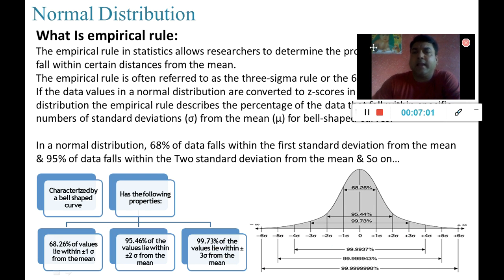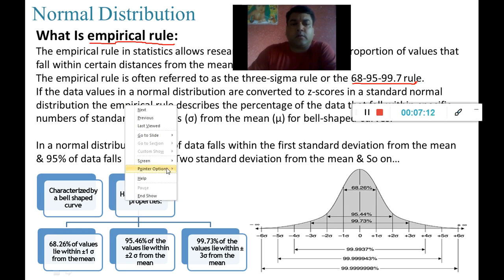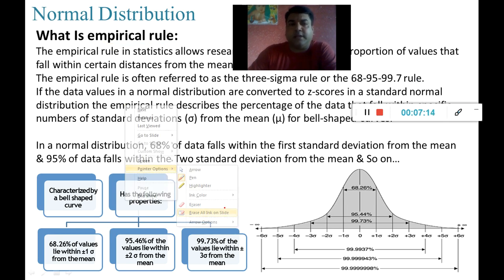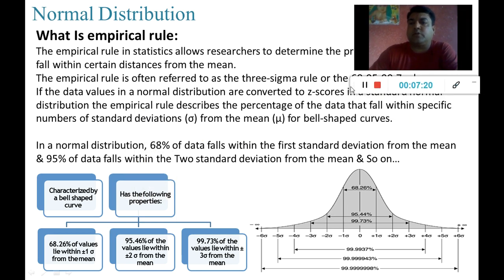And that is why it is also called the 68, 95, 99.7 rule, and this rule is called the empirical rule, right? So when my data is normally distributed, it will fall within this rule and the distribution of the data will fall like this.